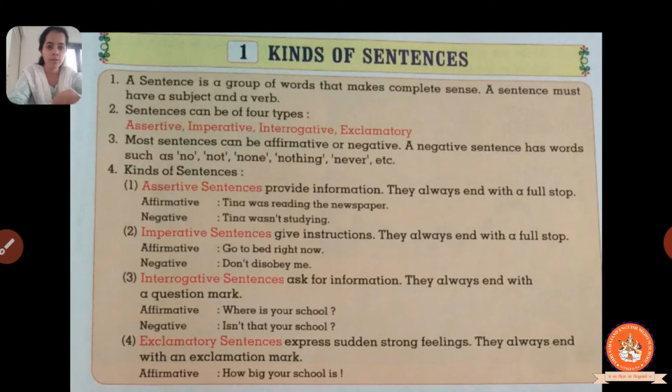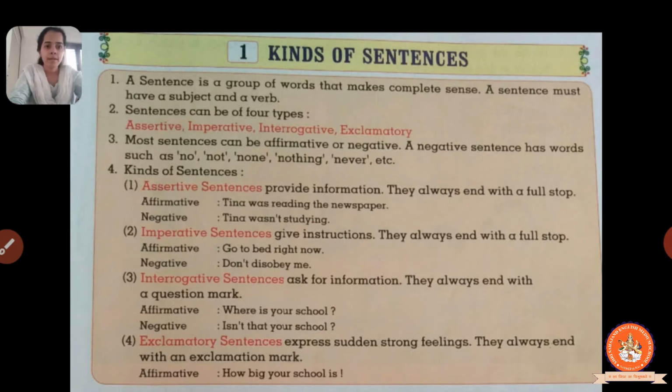That sentence could be about anything. It always ends with a full stop. You also know very well that a sentence always ends with a full stop. So an assertive sentence also ends with a full stop or a period. A period means a full stop.